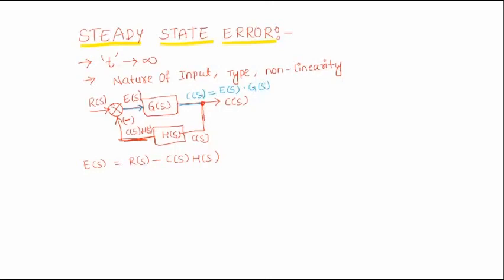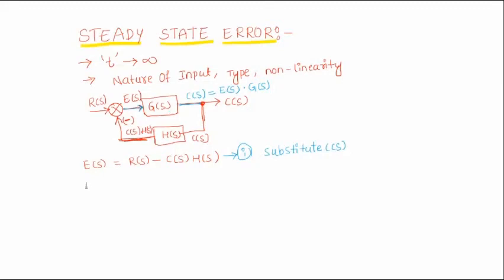Now substitute the C of S value in equation 1. Output of this block is the multiplication of input with the block gain.